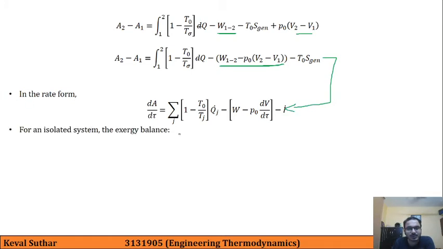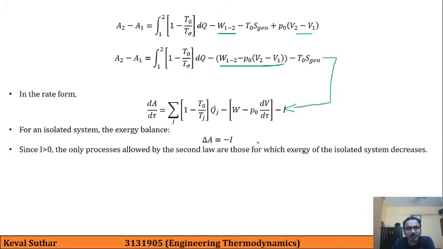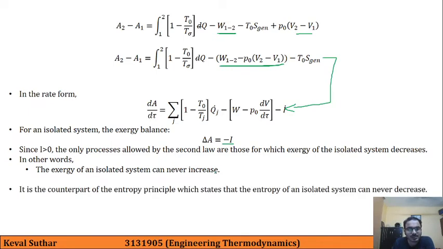For an isolated system, the exergy balance can be written as this. That is, for an isolated system, this Qj will not be there, W will not be there, and this dV upon d tau will not be there. So delta I is equal to minus I. So I is always greater than 0. So the only processes that are allowed by the second law are those for which exergy of an isolated system decreases. In other words, the exergy of an isolated system can never increase. On the counterpart, if you recall our entropy principle, it states that the entropy of an isolated system can never decrease.